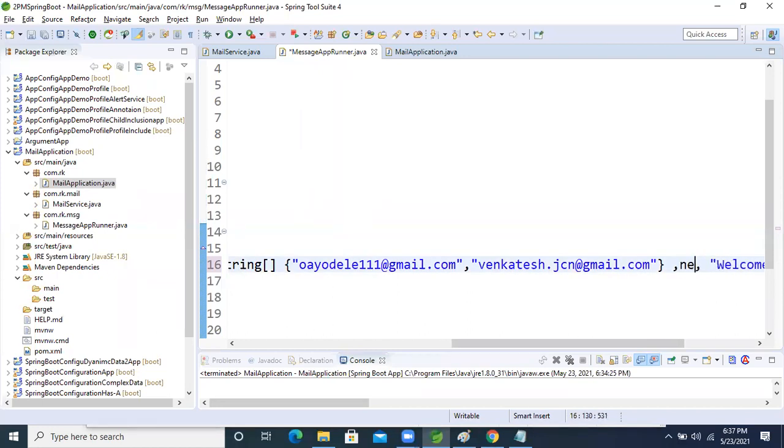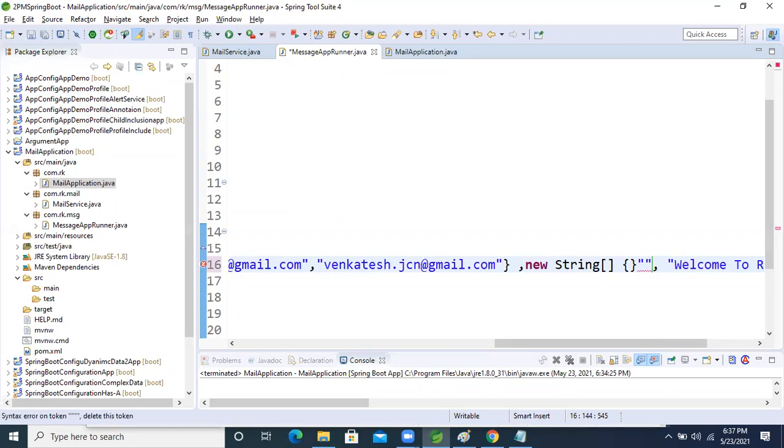BCC also. A new string array. Inside that array, give other people also. Ashwin Sharma. Okay, fine.